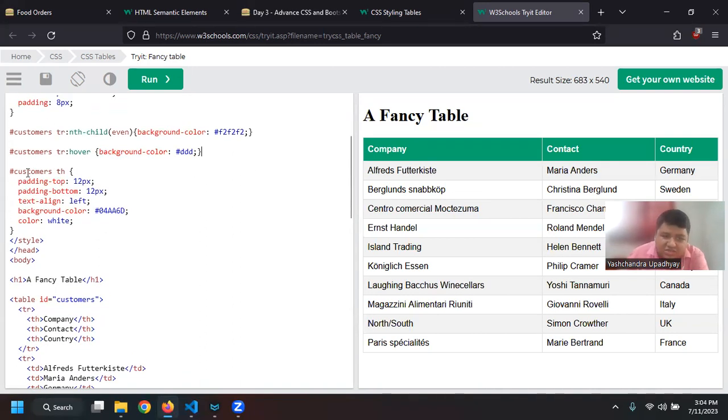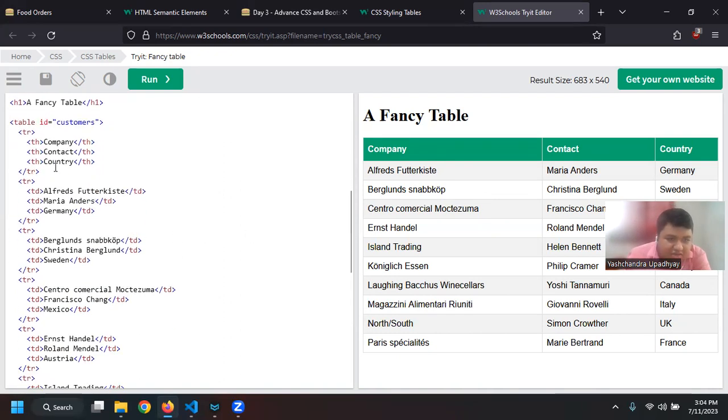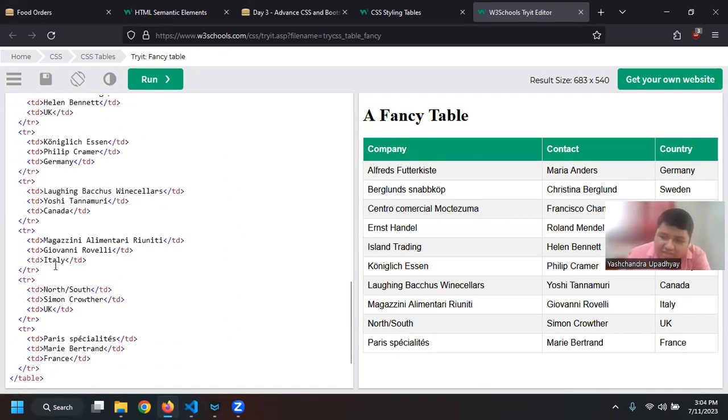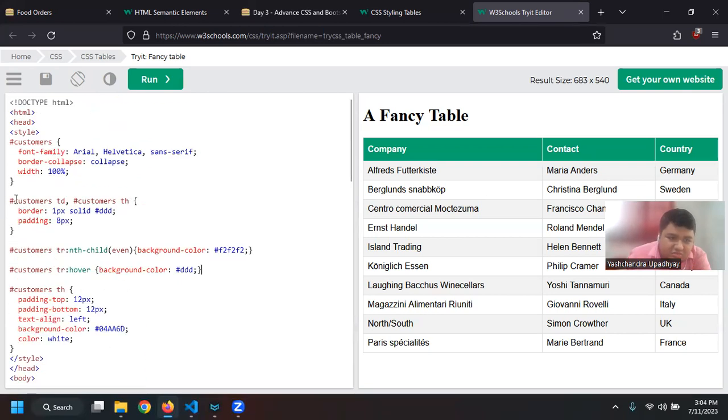And then there is also customer, and then the TH, that is the table heading of the customer table. I want to apply the color 04AA6D. But again, if I hover, the color will change, right? Again, there are no classes. What they have done is they have taken the ID name, and they are saying that in this particular ID, I want to target all the TD elements, right?